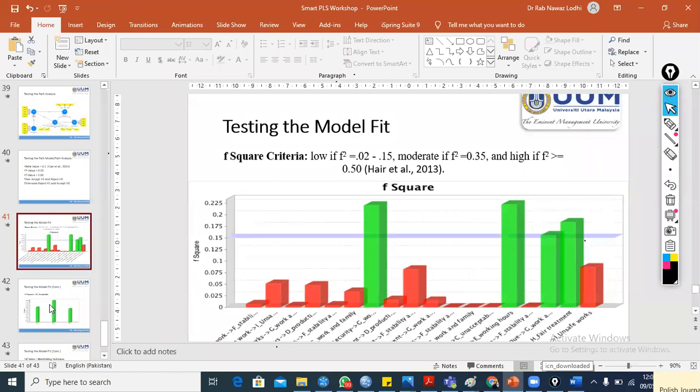If you want to fully apply this technique and get your paper published in an Impact Factor Journal, then you should definitely check all the applications of these techniques: the measurement model, relationship model, model fit, and the different values like F square, Q square, beta value, T value. You need to find these in your research paper. You have already searched from the internet.